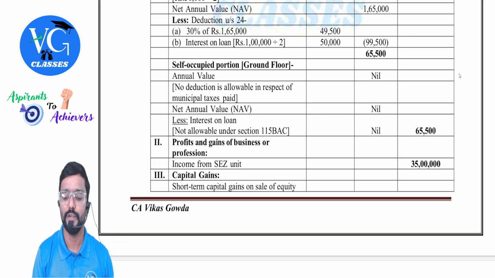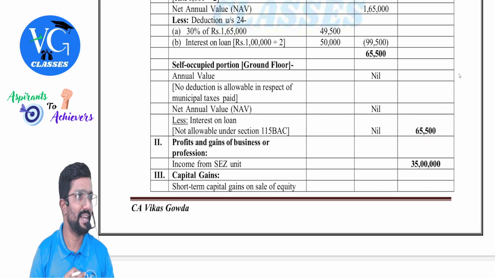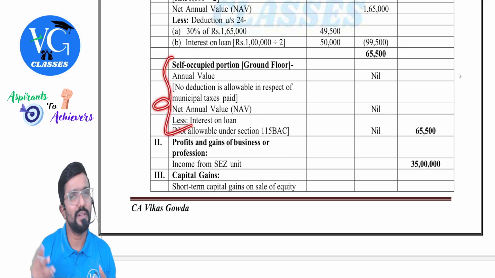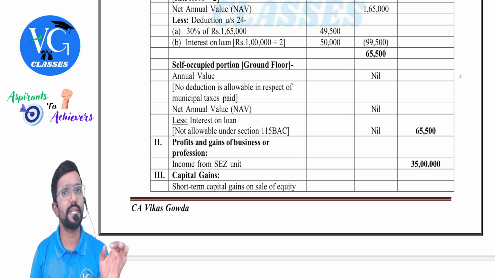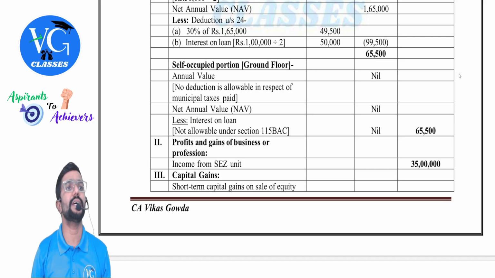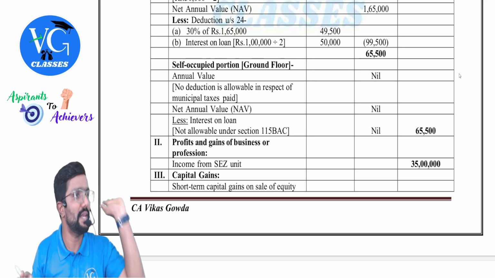So no deduction for it. So what is the net income from house property? 65,500. Clear? See, instead of showing this, you can also give a note, but explain a little in detail there. For self-occupied property, interest on housing loan is not allowed under default regime. Hence, income from self-occupied property would be nil.